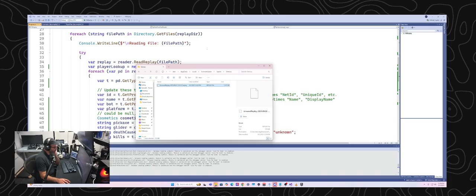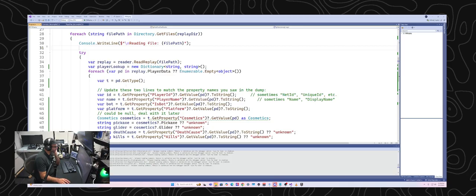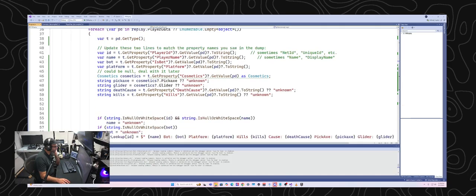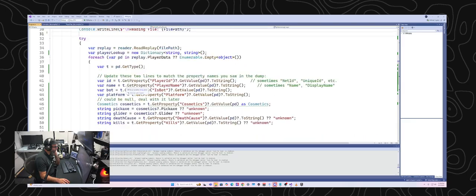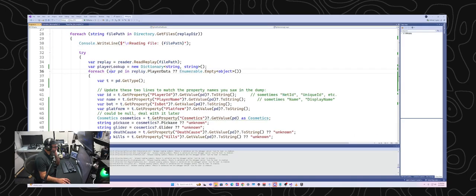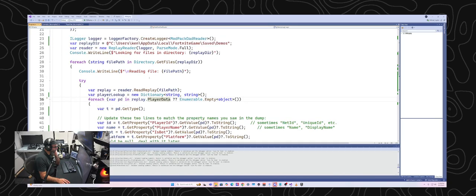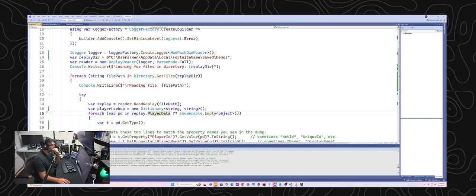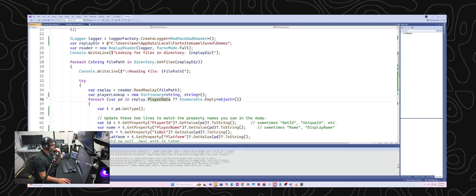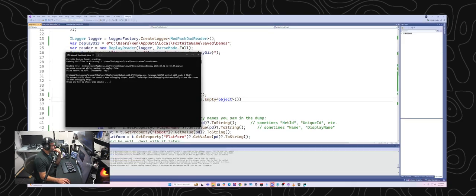So that should have the data that we're looking for in there. And then when I go through here, I just need to figure out why it is crashing here. All right, so it found the directory, and now it's reading that replay file,